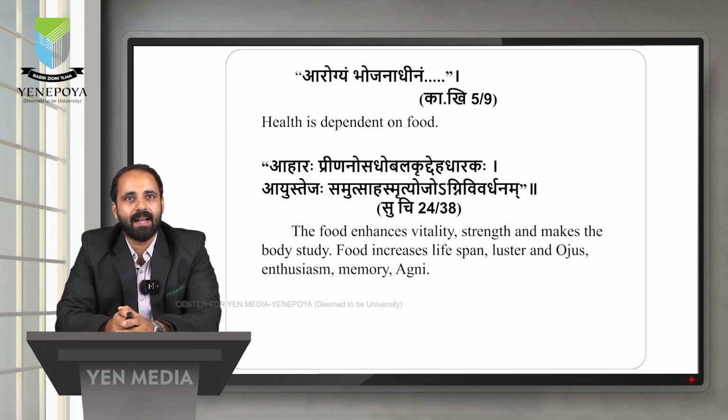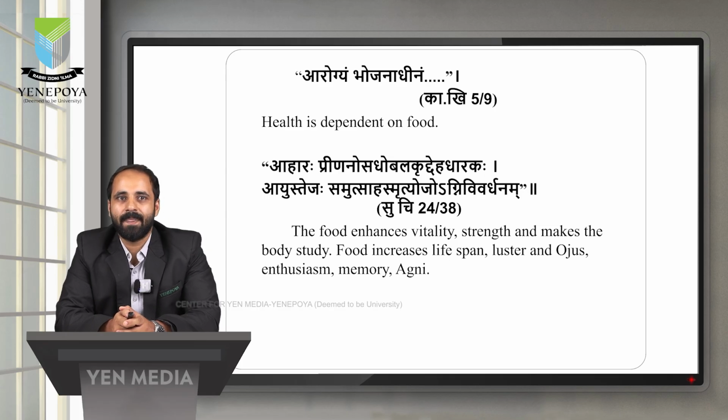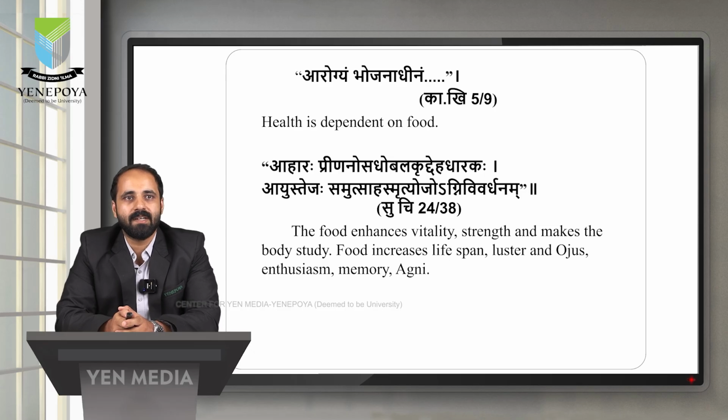That's Prinana. Next, Sathyo Balagrit. It will increase the strength and makes the body steady. That is Deha Dharagaha. Food increases lifespan. Ayu in the sense longevity. It will increase the Ayu. Tejaha, that's luster. Next, Samutsaha means enthusiasm. It will increase the enthusiasm.